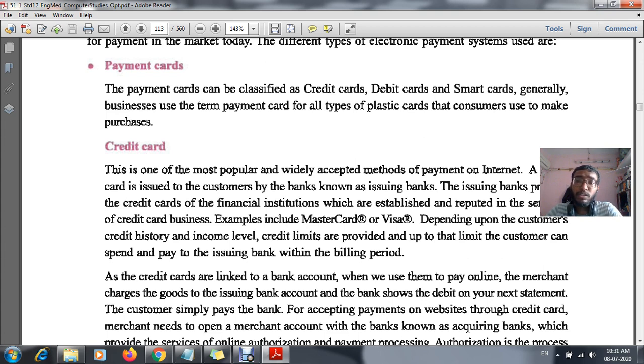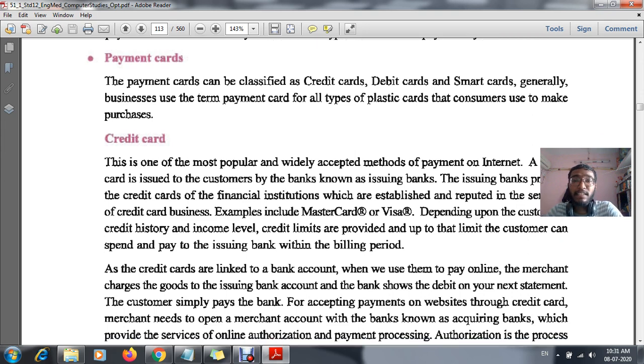Now how are these cards issued? Before getting this card, we have to apply for it. After applying, the bank will check our bank statements, that is, each and every transaction of our account. They check how many transactions we do month-wise, week-wise or day-wise.